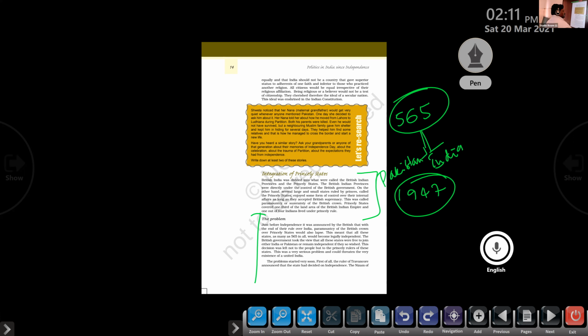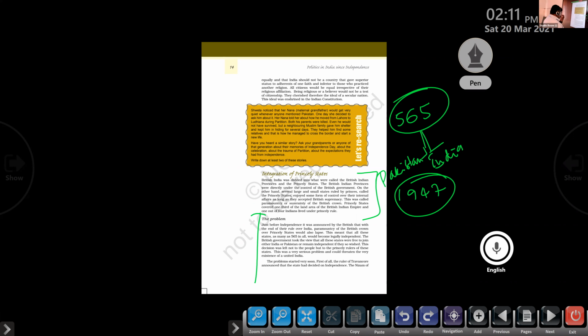Okay, up to their wish. Clear or not? The rulers can decide where they want to join, with the Indian Union or with Pakistan. That is up to them. So the British government gave full powers to the princely states' rulers to decide whether they want to join India or Pakistan, or want to stay independent. That is up to them.